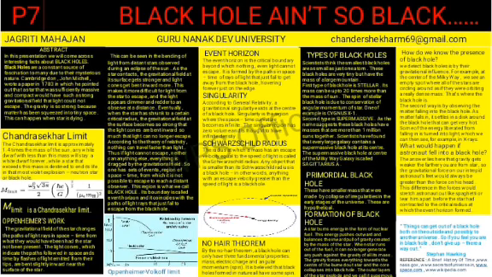Now comes the primordial black hole. These black holes have smaller masses and were made by the collapse of irregularities in the early stages of the universe, basically after the Big Bang. These are hypothetical black holes.